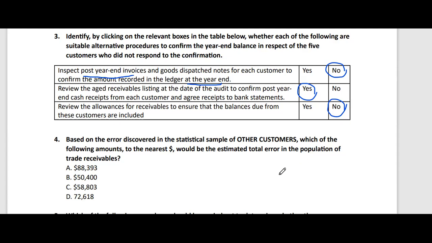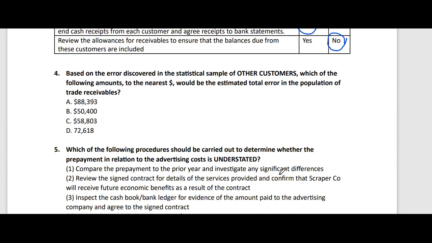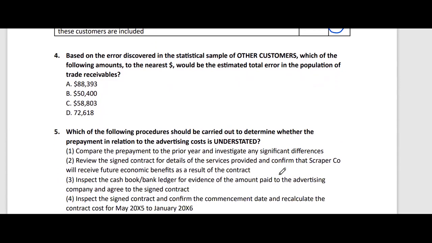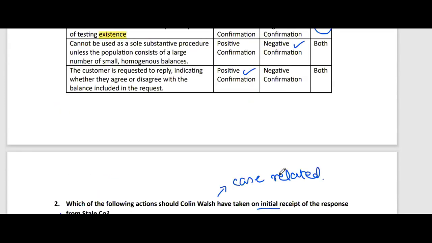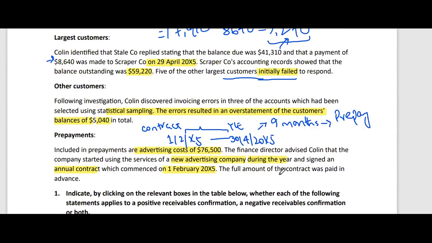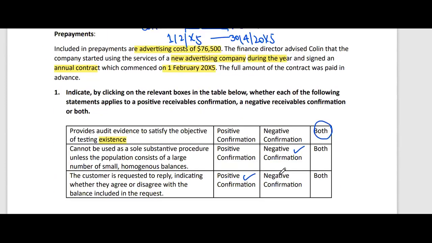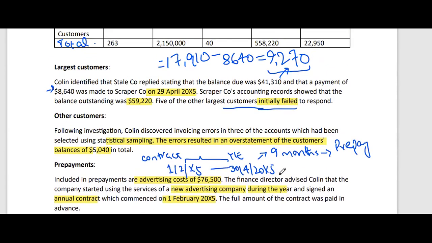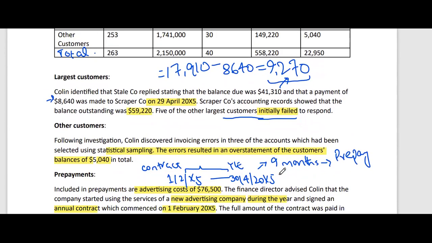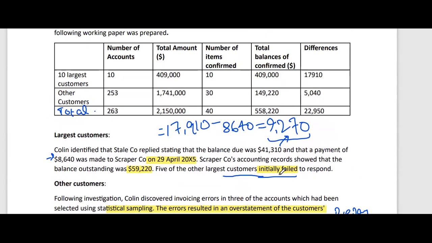Then next, question number 4 is based on the error discovered in the statistical sample of other customers. Which of the following amounts to the nearest dollar would be the estimated total error in the population of the trade receivables? So yes, we have performed circularization on a sampling basis, and the sampling was statistical sampling, right? And the error was amounting to 5040 in total. So what will we do?